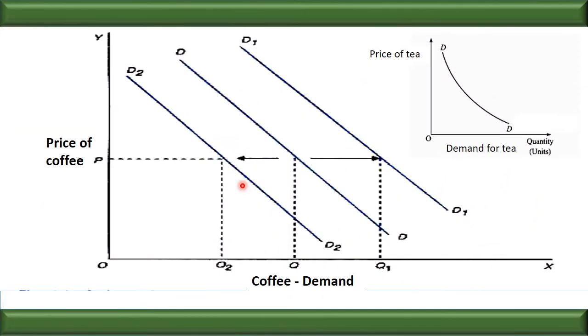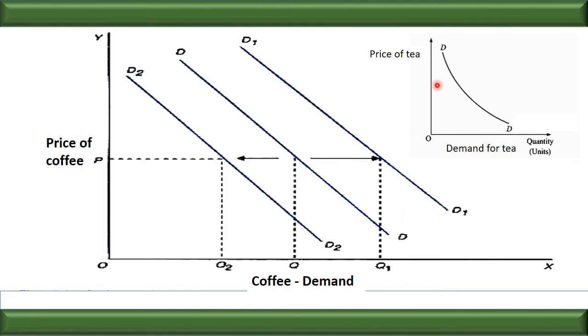Try to understand it through the graph. Suppose our main good is tea. Clear? Or just see, okay, just take, suppose the main good is coffee. I like coffee, so I just take the example coffee. Suppose the main good is coffee.